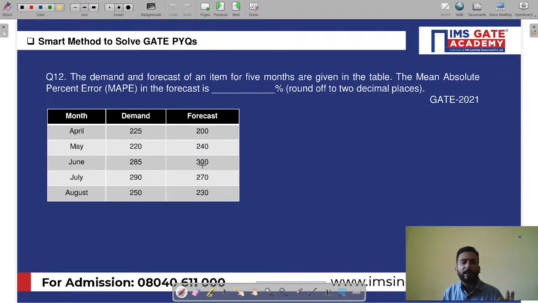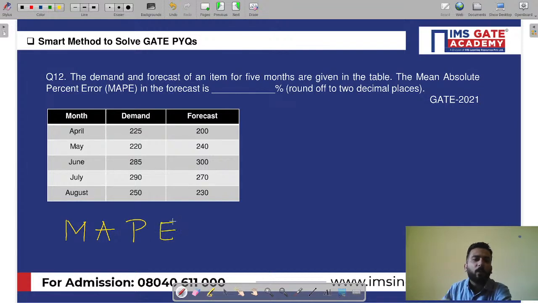This is the question of forecasting, and it is asking for the mean absolute percentage error. Data has been given. Now I'll tell you a very simple trick, and you will be able to do this question in an easier way. He is asking the mean absolute percentage error. The trick is simply to spell it backwards: error, then percentage, then absolute, then mean.